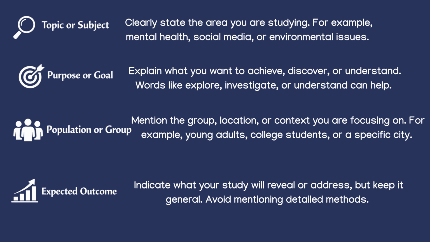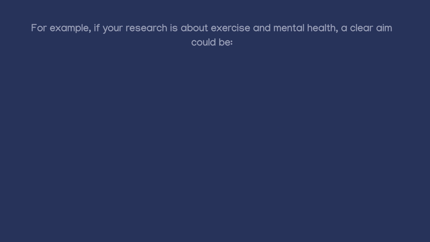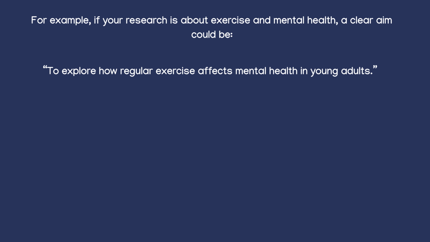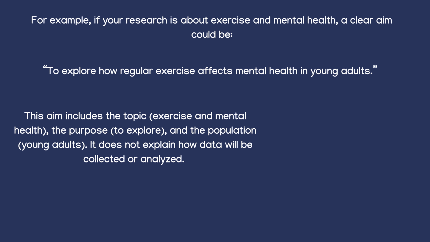4. Outcome or result. Indicate what your study will reveal or address, but keep it general. Avoid mentioning detailed methods. For example, if your research is about exercise and mental health, a clear aim could be to explore how regular exercise affects mental health in young adults. This aim includes the topic, exercise and mental health, the purpose, to explore, and the population, young adults. It does not explain how data will be collected or analyzed.